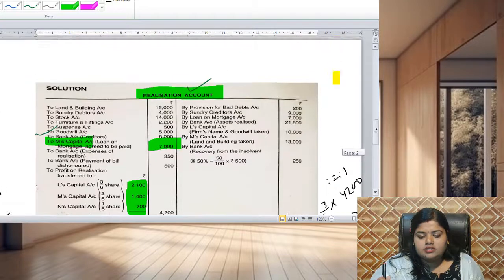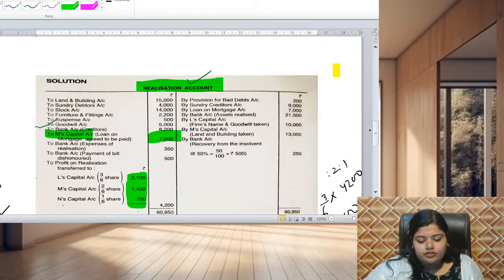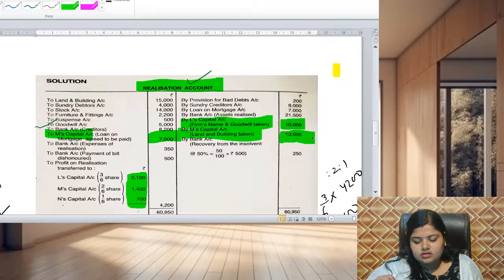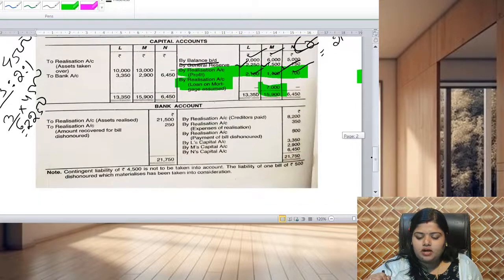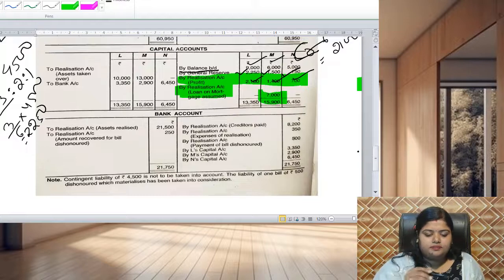Next, coming to the credit side, here we found by L's capital for goodwill rupees 10,000, and by M's capital for land rupees 13,000. This is the name of the partner. It is on the credit side, so it will reflect on the debit side of the capital account as realization.